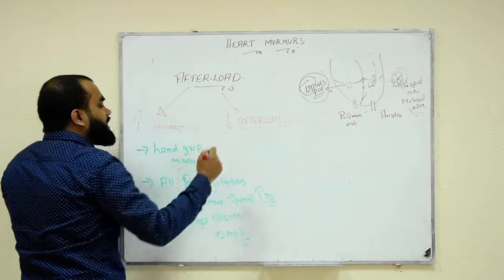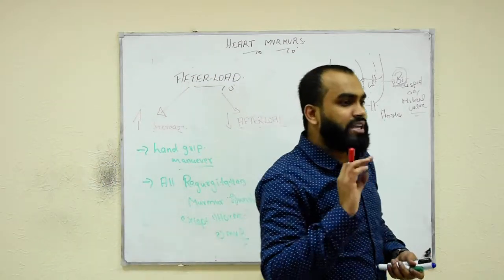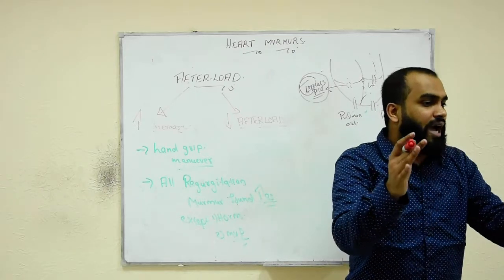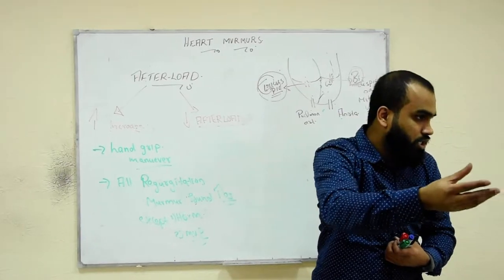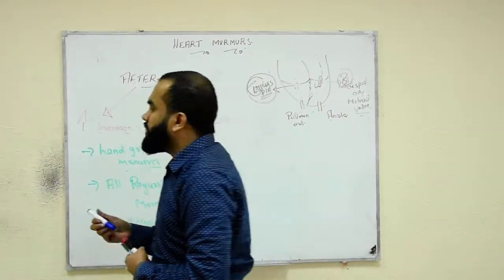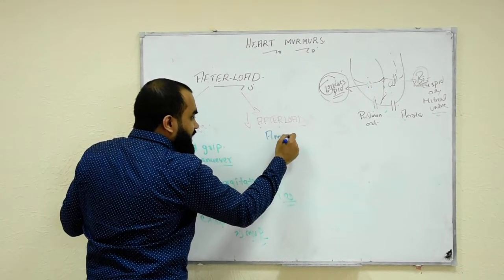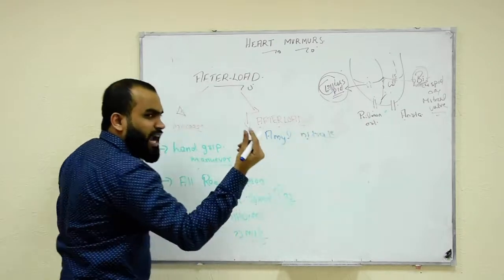How do I decrease my afterload here? If I want to decrease my afterload, I will give some medication to the patient, like I want to make vasodilation. So vasodilation happens, the heart will have less work. That's why we usually give the patient a drug called amyl nitrate. See, if I give amyl nitrate, nitrates are NO, nitric oxide.